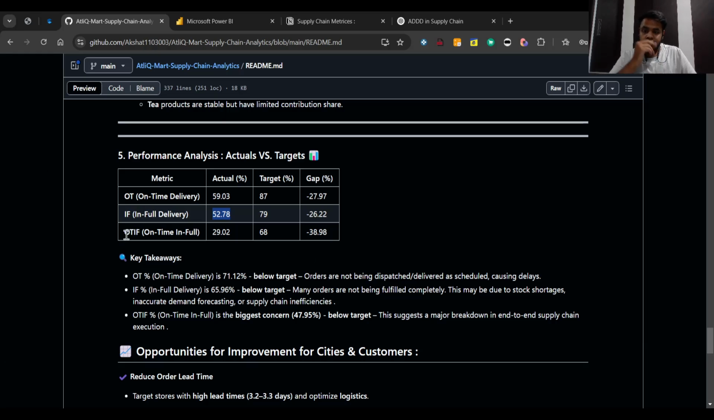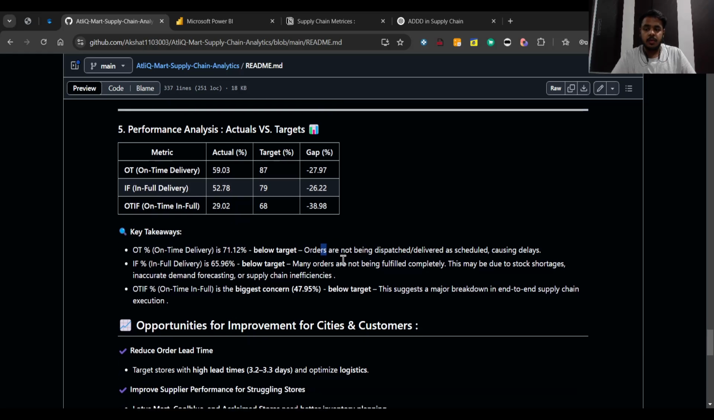Also, if you see, OTIF percentage is also lagging. So the actual value that we are getting is 29.02 percentage, whereas the target value is 68.68 percentage basically. So there's a gap of minus 38.98, right?